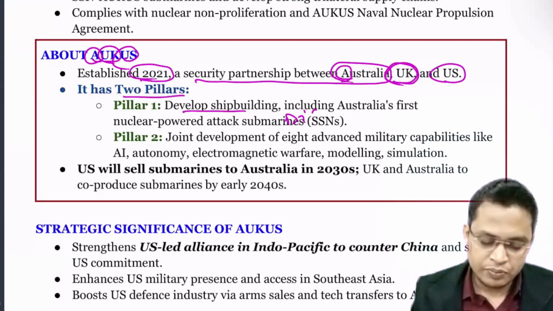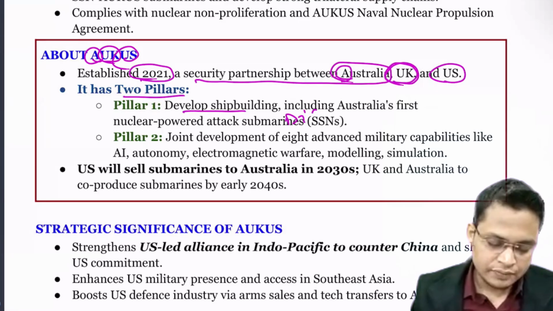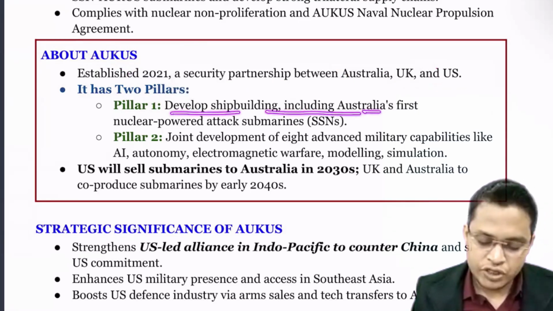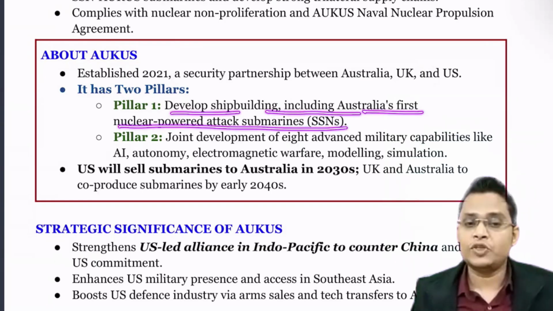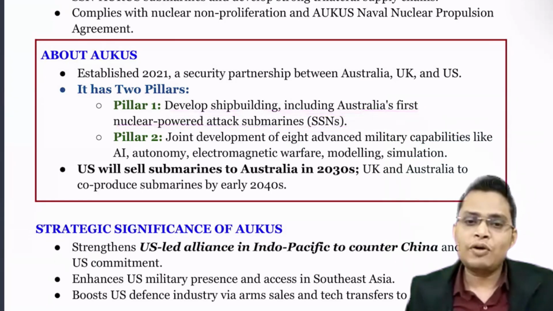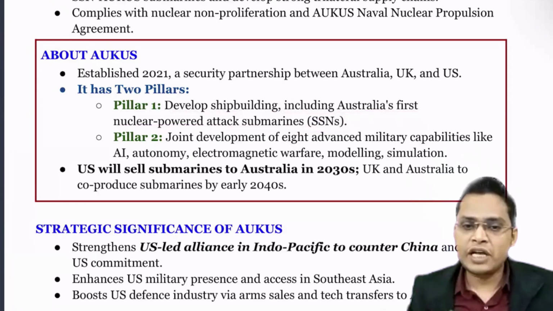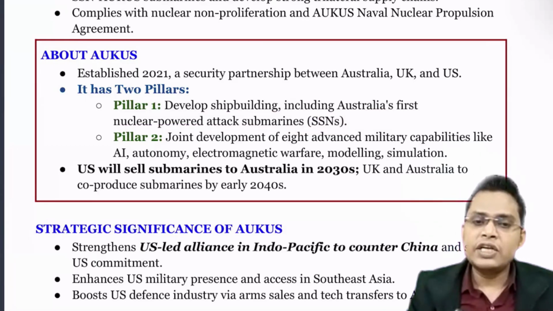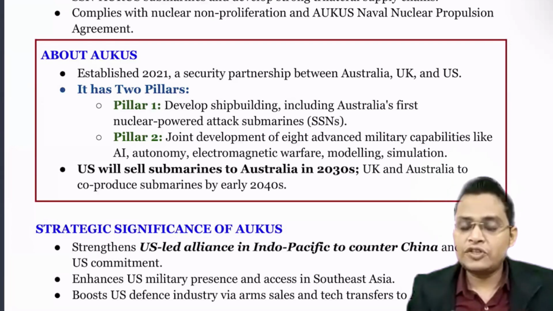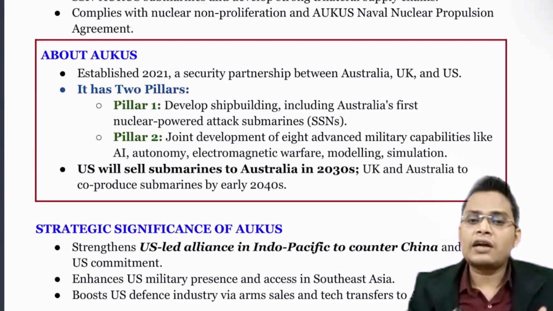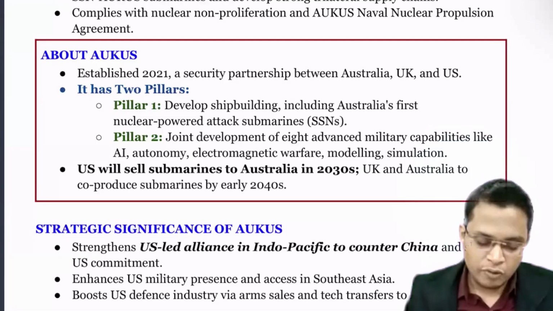The first pillar is to develop shipbuilding, including Australia's first nuclear power attack submarine. I have already told you nuclear power submarines are of two types: the nuclear power attack submarine and the nuclear power ballistic missile submarine. Just like our Arihant is a nuclear power ballistic missile submarine. As of now, India does not have its own indigenous nuclear power attack submarine. We are developing that.